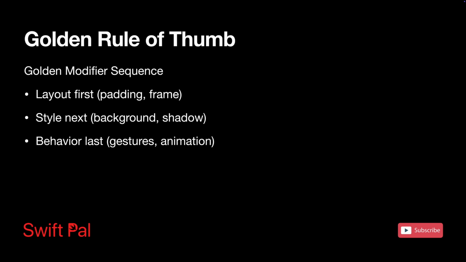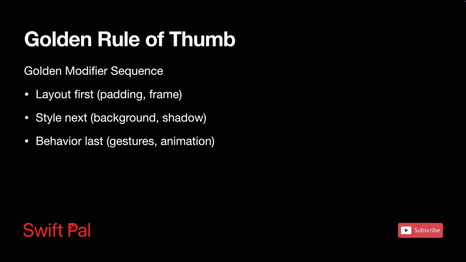Now, here's the rule of thumb that I want you to remember: the golden modifier sequence. Code layout first, like padding, frame, alignment, offset. Style next: background, corner radius, shadow, border. Behavior last: on tap gesture, transition, animation, accessibility. Knowing this one principle can save you a lot of time debugging layout issues. Trust me on this one.